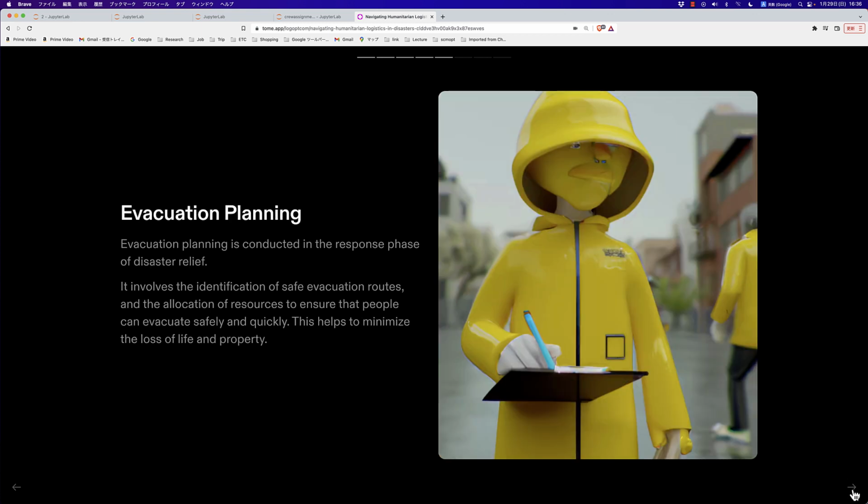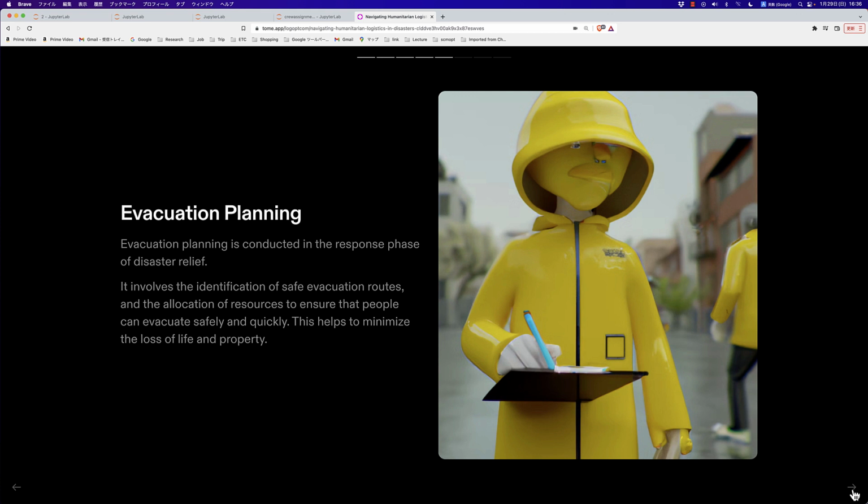Evacuation planning. Evacuation planning is conducted in the response phase of disaster relief. It involves the identification of safe evacuation routes and the allocation of resources to ensure that people can evacuate safely and quickly. This helps to minimize the loss of life and property.